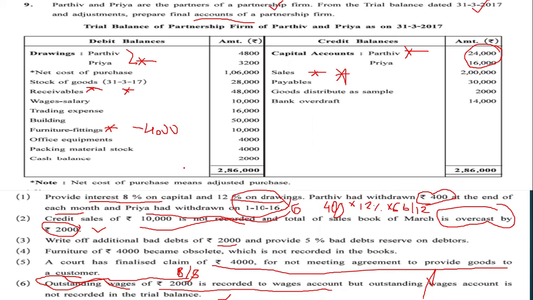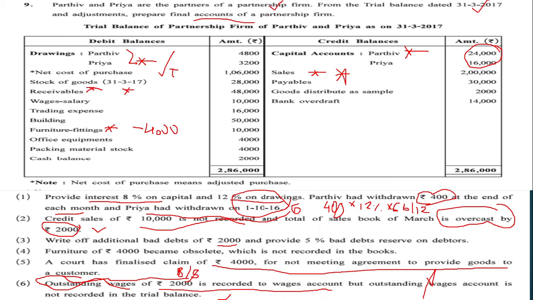revise all the items of the trial balance. I mean, let us find out where each will form place. We will be starting with the debit side. Net cost of purchase will be in the trading account. Then what about the next, stock of goods?